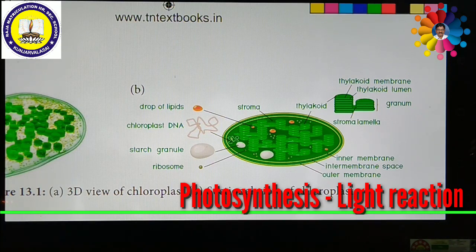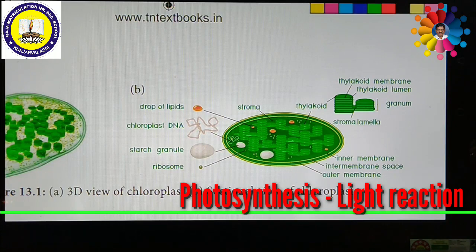Each and every chloroplast consists of at least 40 to 60 granum, and each granum consists of 5 to 30 thylakoids. The thylakoid found in the granum is called grana lamellae. That means the granums are connected with the help of a strand or tube-like structure, which is called grana lamellae. The thylakoid disc size is around 0.25 to 0.8 micron in diameter. So this is a very important organelle.